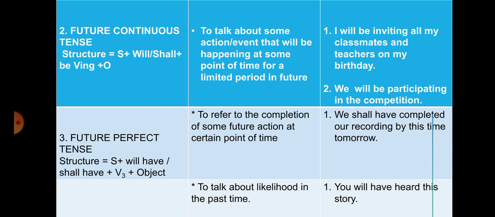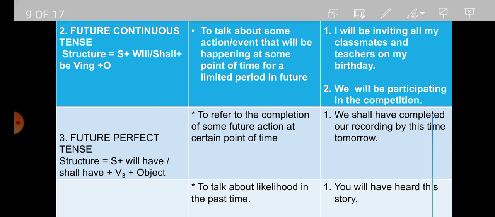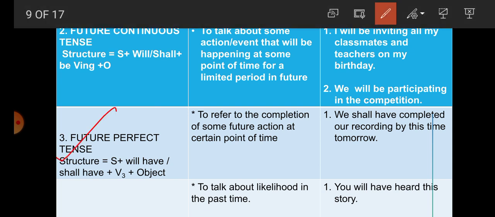Now number 3, future perfect tense. Students, what is the structure of future perfect tense? Subject plus will have or shall have, then verb third form and object. When to use? To refer to the completion of some future action at a certain point of time.